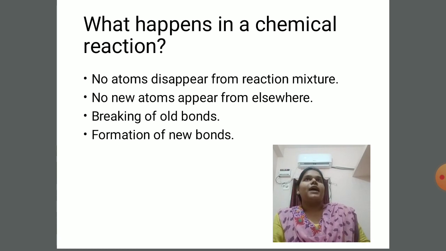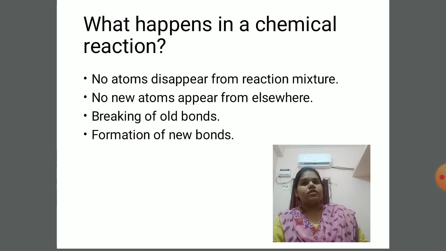So it means atoms retain their individuality, nor do atoms disappear from the mixture of reactants. Mixture of reactants means suppose we have taken two reactants or three reactants, that is a mixture of reactants.